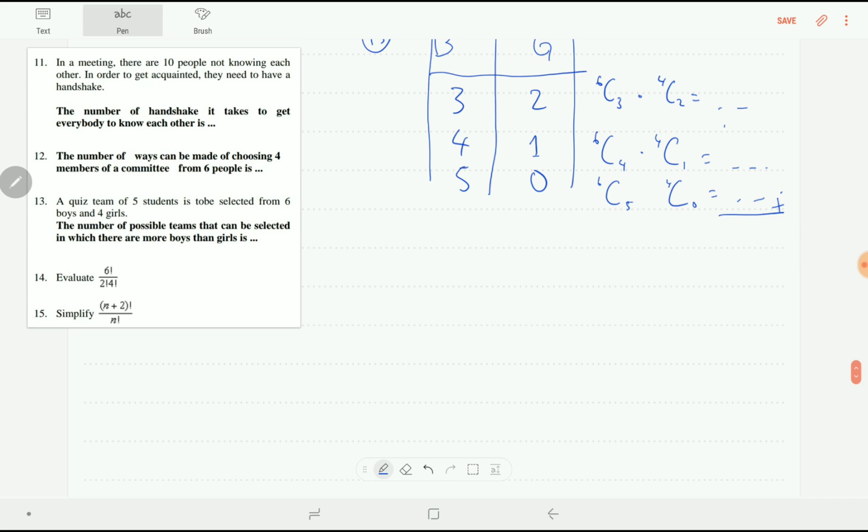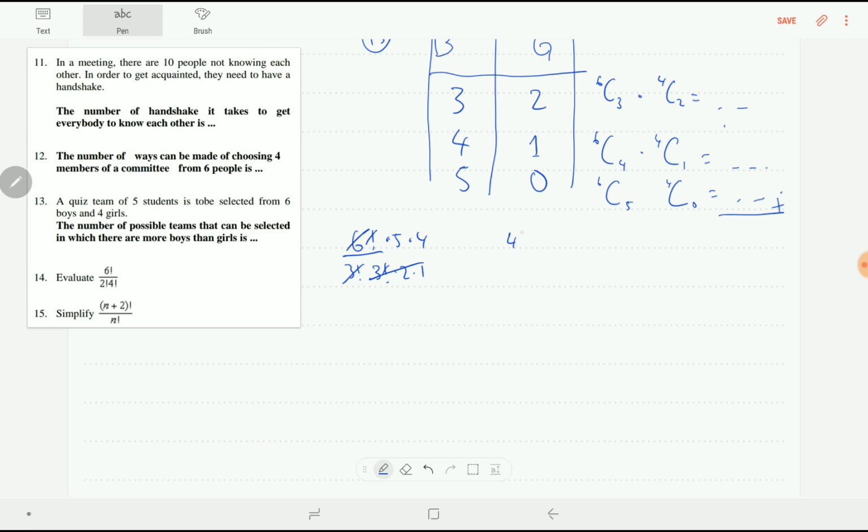Okay, let's search. 6 factorial over 3 factorial times (6 minus 3) equals 3 factorial, so it is going to be 6 times 5 times 4 over 3 times 2 times 1. This is equal to 6, so we have 5 times 4, which is 20.